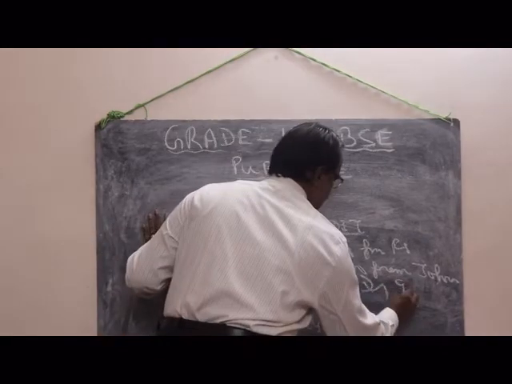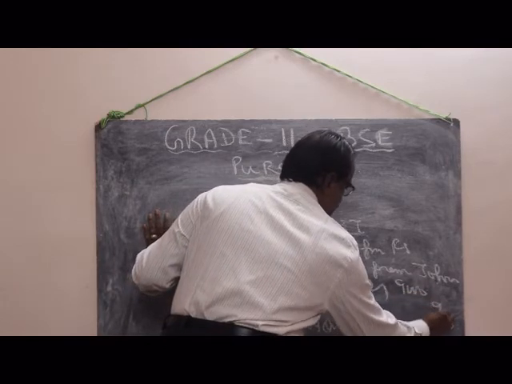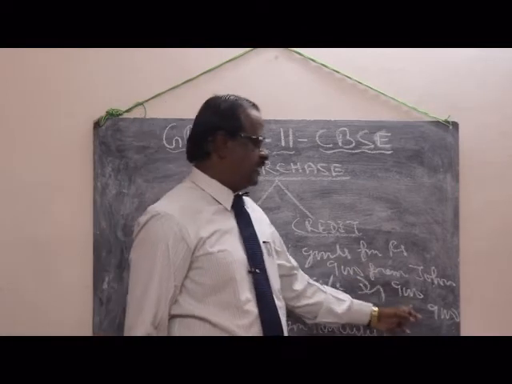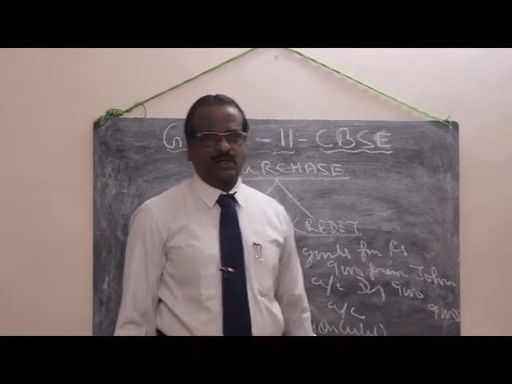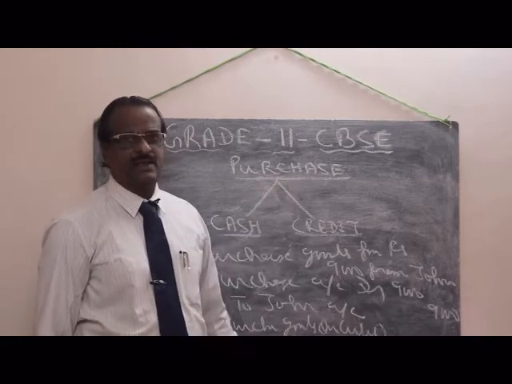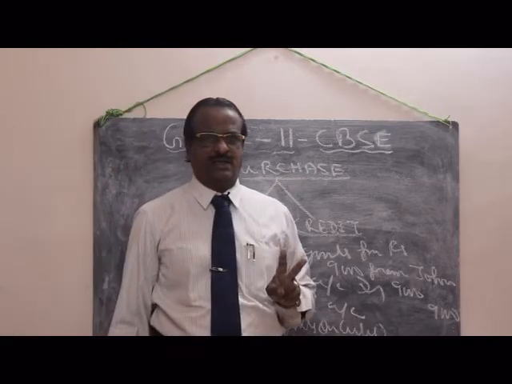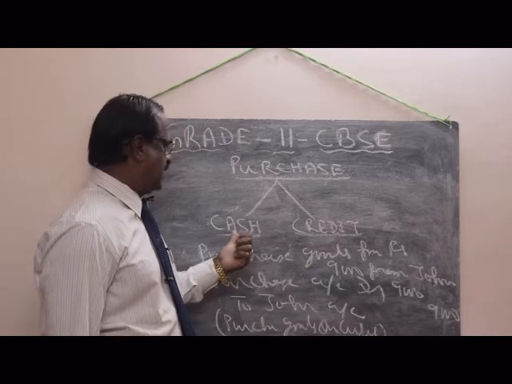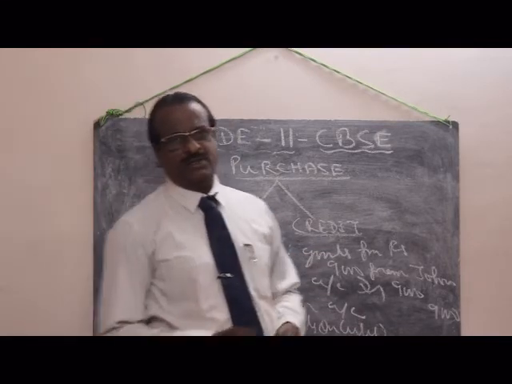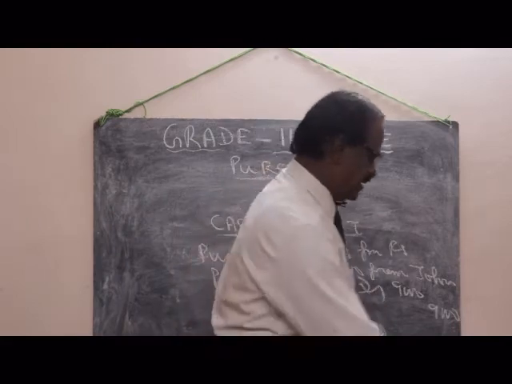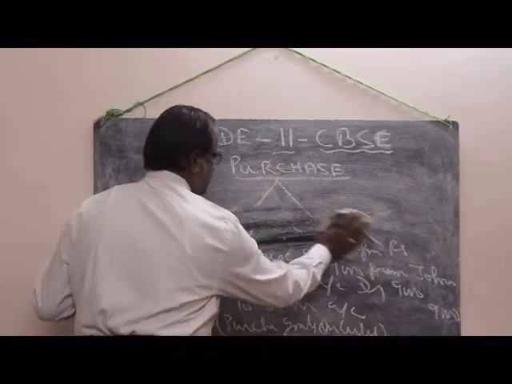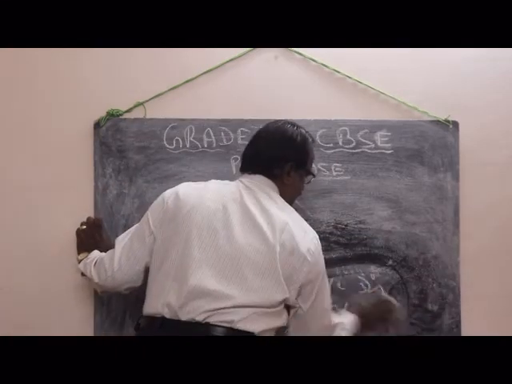So in inner column 9,000, outer column 9,000. Otherwise debit column, credit column. Okay, this is very important. In purchase, there are two types of purchase. One is called a cash purchase. The other one is called a credit purchase. Now we are going to see the other account, called a sales account.